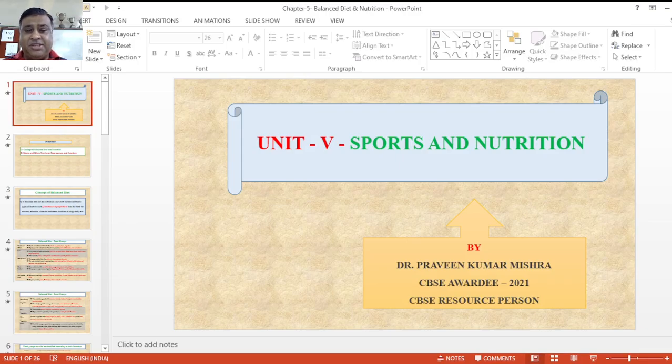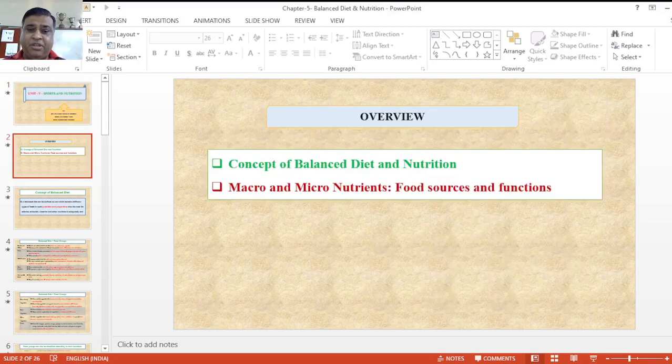Today's session topic is Unit 5, Nutrition and Sports. We'll discuss one by one. Now the first topic is the concept of balanced diet and nutrition, and the second topic is macro and micronutrients, according to this, the food sources and their functions. We'll discuss these topics one by one.